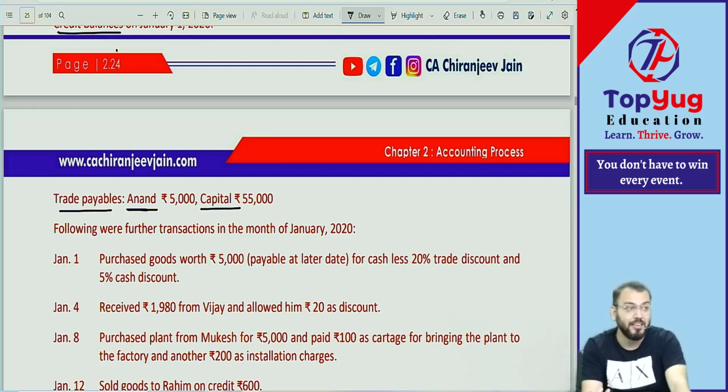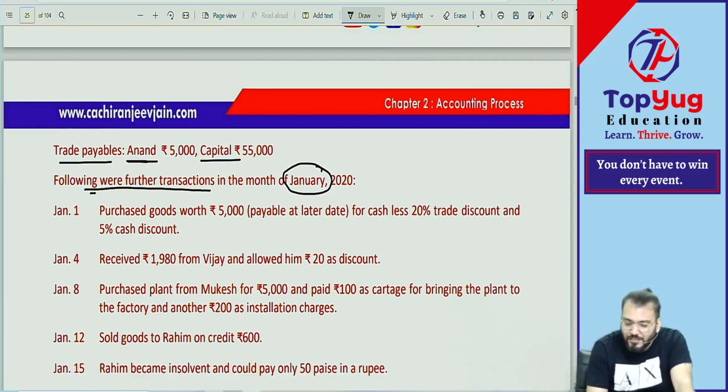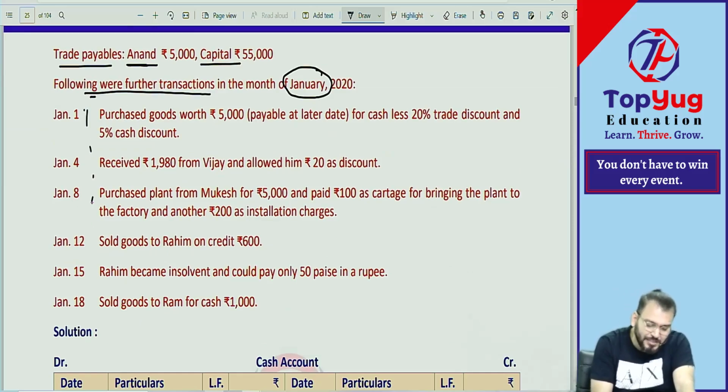So what is opening entry? I need to inform you. Then they will follow the further transactions in the month of Jan. Means they have given only the transactions in the month of Jan, so we'll prepare ledger only for the month of Jan. So you can see date wise they have given.